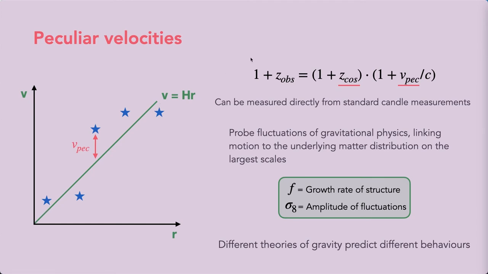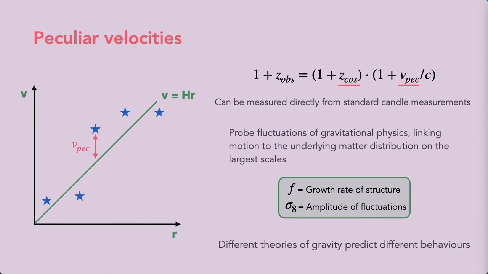However, as we zoom in, we see that galaxies are gravitationally influenced by the inhomogeneities in the matter distribution, and this imparts a deviation to this smooth expansion, and we term this as the galaxy's peculiar velocity. What this means is that the redshift that we measure for an object, its z observed, is not the true redshift of the galaxy, as it has this peculiar velocity component modifying it. And so what we require is a redshift-independent distance indicator for the cosmological or true redshift of the object. And with that, we can break this degeneracy between z cos and v pec and recover the peculiar velocity.